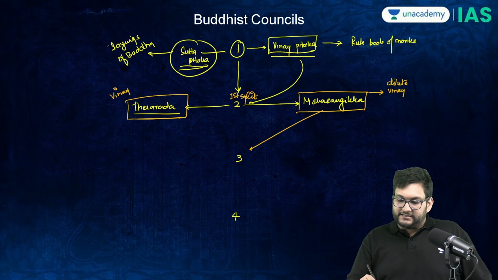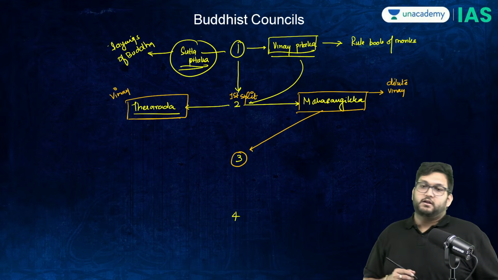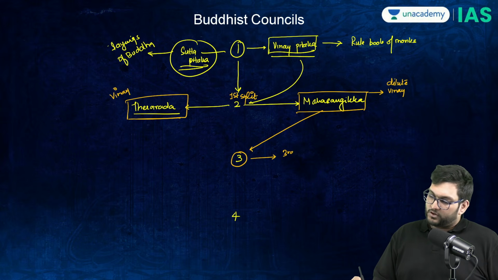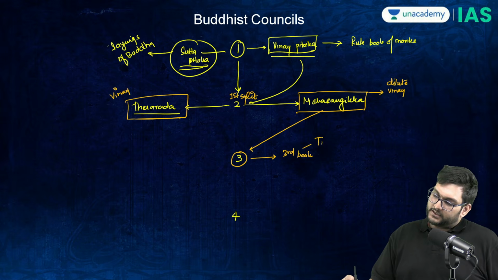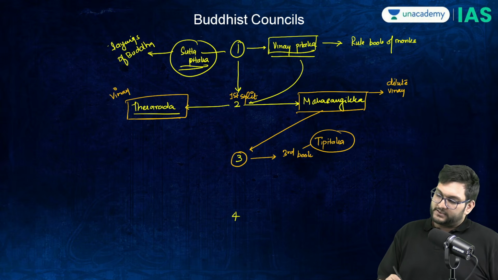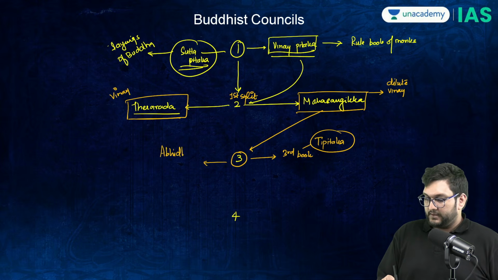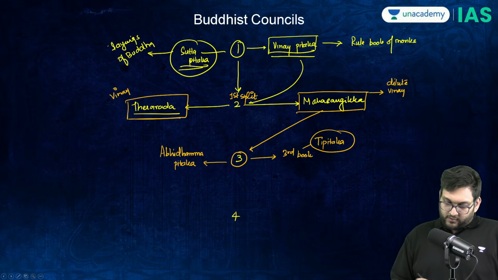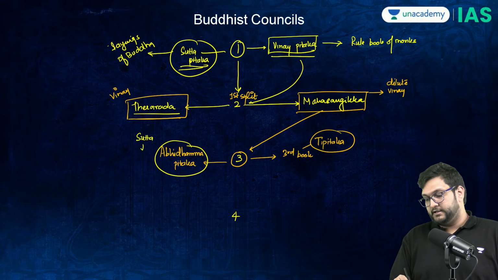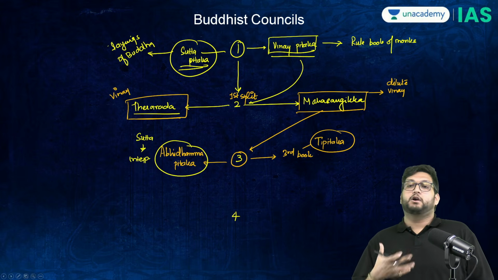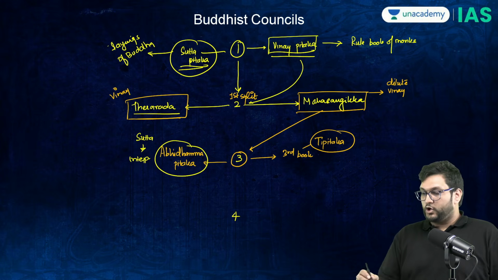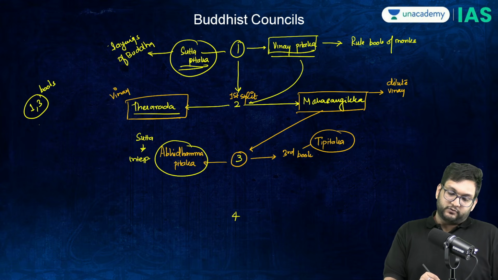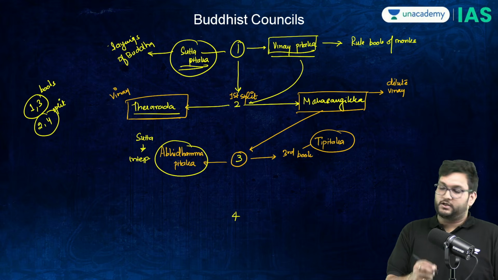Now, the Mahasangika then meets at the third Buddhist council, one of the most celebrated ones, where they will write the third book, with the Tipitaka being completed. The book is called the Abhidhamma Pitaka. Abhidhamma Pitak is nothing but what Sutta Pitak said. It is the interpretation of it, meaning what Buddha meant by what he was saying. So you can see odd numbers 1 and 3 are books, and you will see 2 and 4 are splits. This is the trick to learn this.